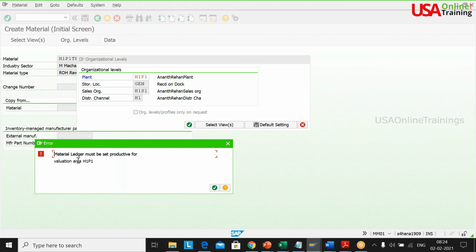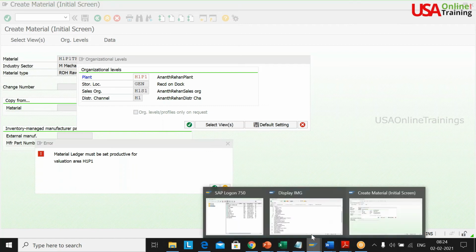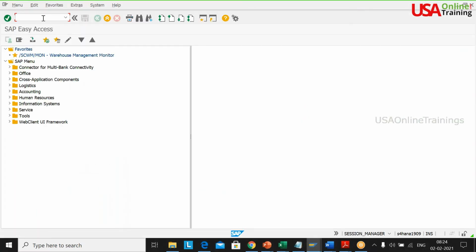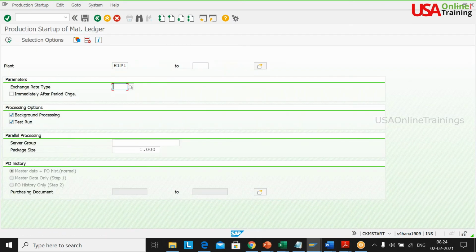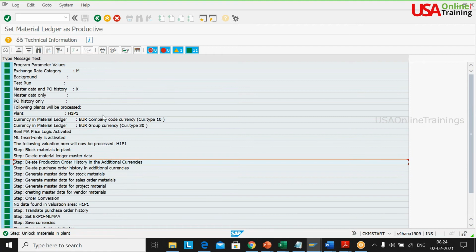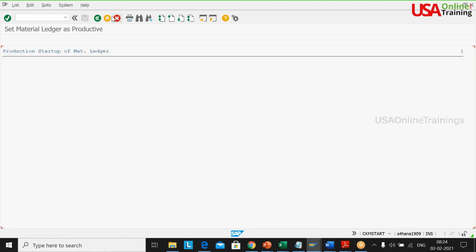What it is saying is that the material ledger must be set productive for valuation area H1P1. For this, these are basically initial FICO activities. CKMSTART is one of the FI transactions. The exchange rate type is M, the standard exchange rate. For background processing, you remove the test run and just execute it. Why do we do all this? We are not worried about it; it is just to extend the currencies and make them work, to activate the material ledger.